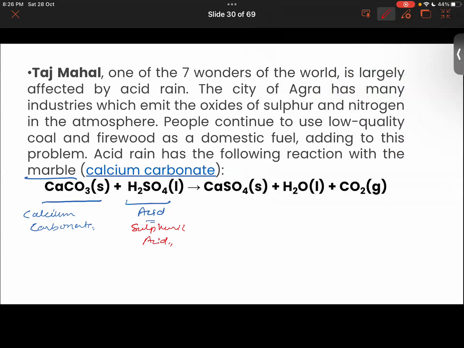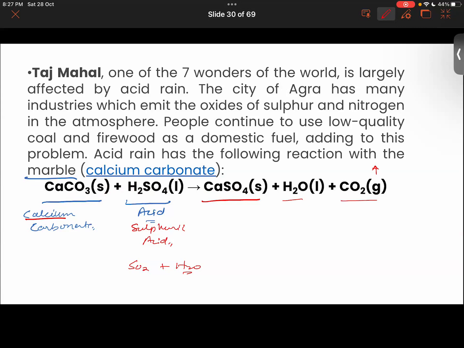So when sulfur dioxide reacts with rainwater, formation of sulfuric acid takes place. Thereby, this sulfuric acid will convert calcium carbonate into calcium sulfate, and water and carbon dioxide will be released in the gaseous state. So now the calcium carbonate is being transformed into calcium sulfate. Thereby the marble is losing its luster. So that is what has happened.